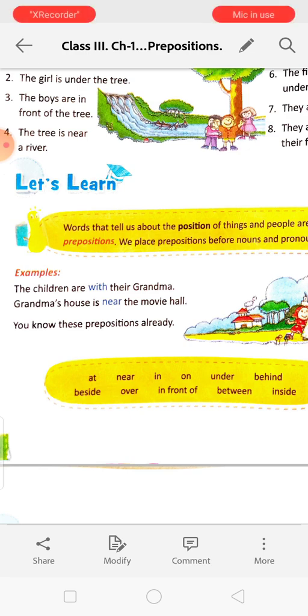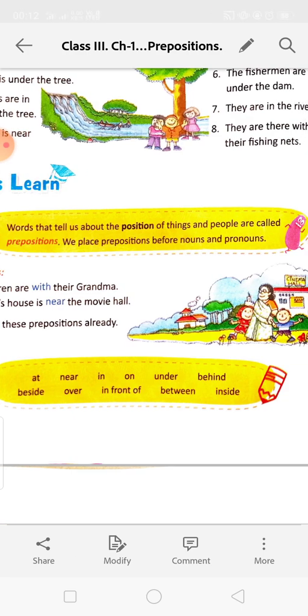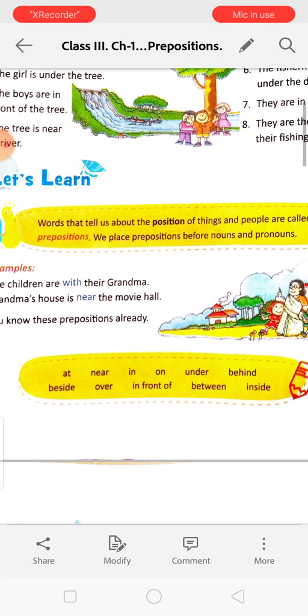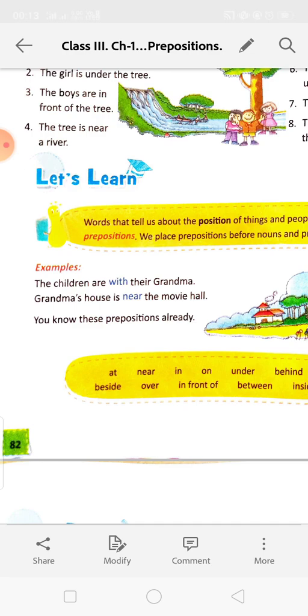Next. The words that show the position between things and people are called prepositions. We have seen in the examples before that it is showing the relation between the subject and the object. Okay. The children are with their grandma. So it is relating the children with the grandma. The word is with. So it is the preposition. Grandma's house is near the movie hall. It is also showing the position.